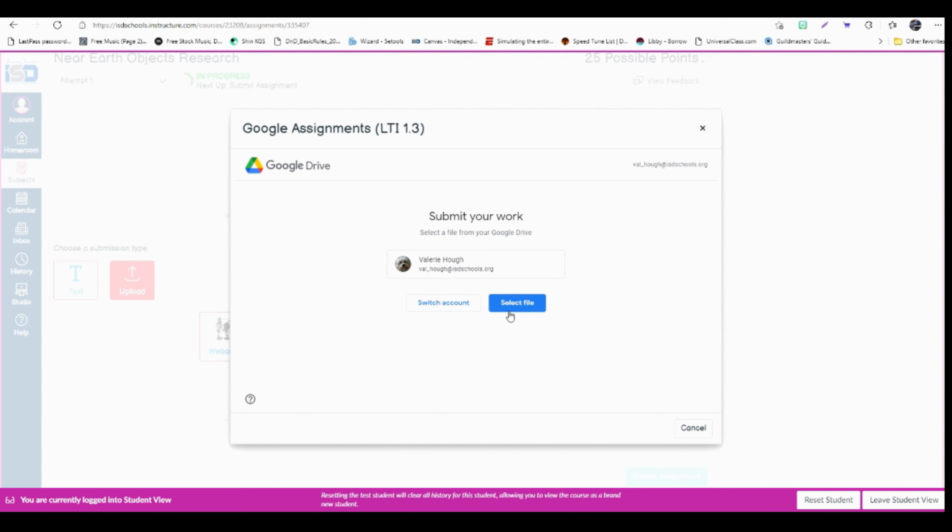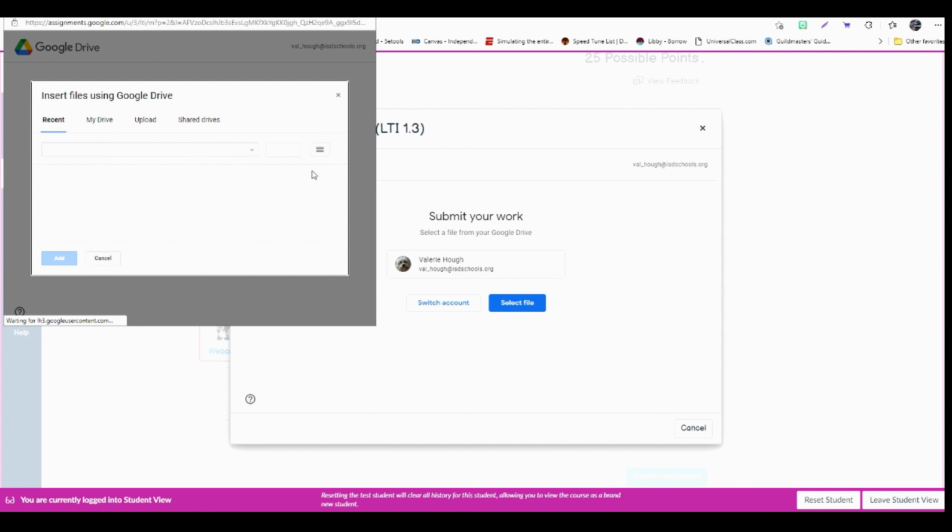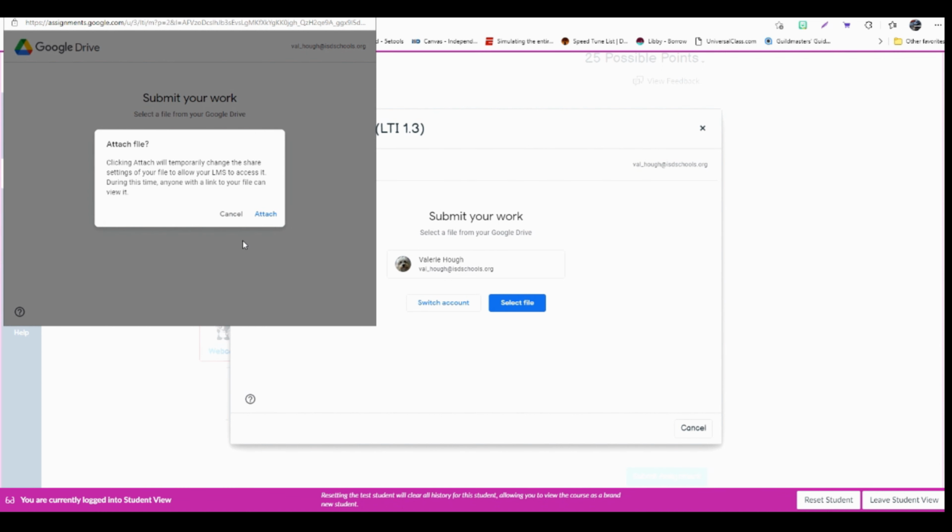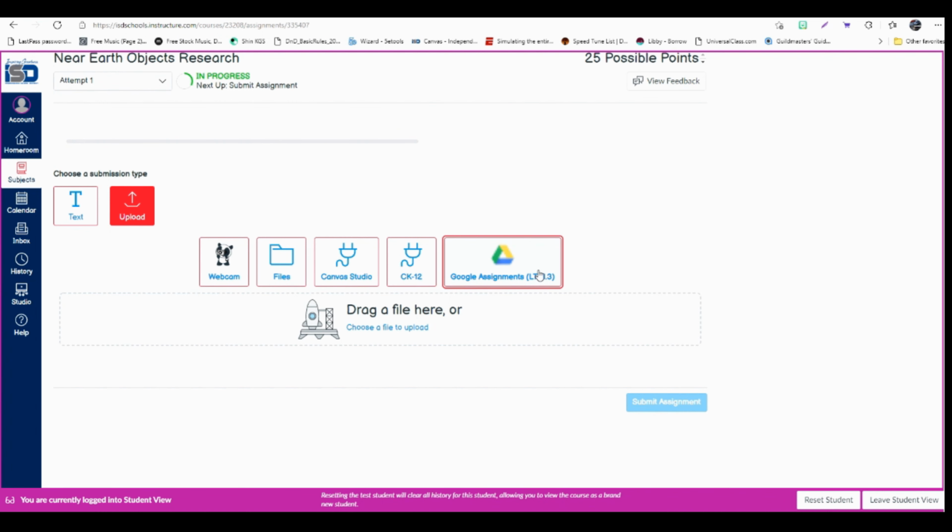And then once you get to your school account here, you're going to hit Select File. And then in your Google Drive, you'll just choose one of your files, whichever one it is that you want to attach. Click Add. And then once you click Add, it will attach that file. So please make sure that that is done and you have your permissions set correctly on this. It's super important. Once you do that, then you'll click Submit Assignment down here. And then you are good to go.